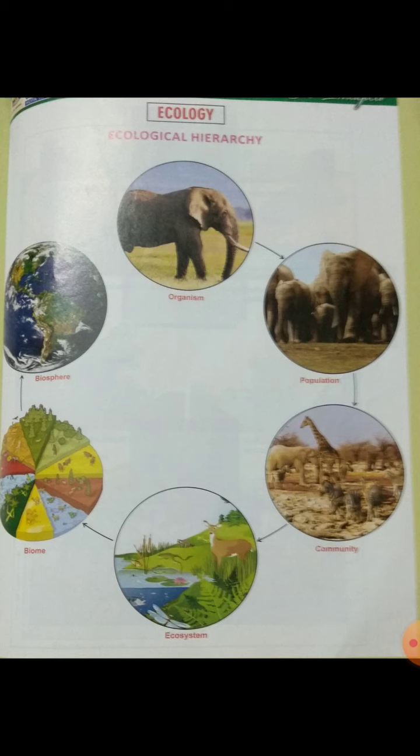In biotic factors: producers, consumers, decomposers, and in abiotic factors: temperature, humidity, wind, then sunlight, soil, water and air. This much we completed today, and the rest of this chapter we will continue in the